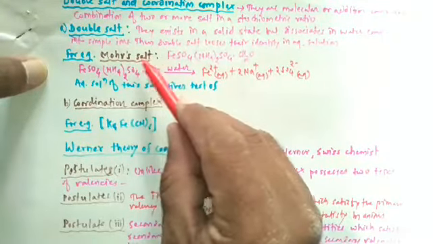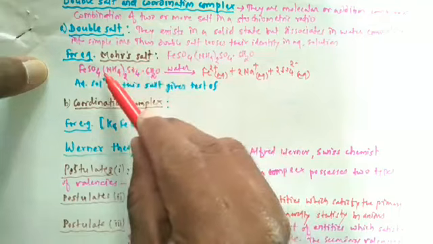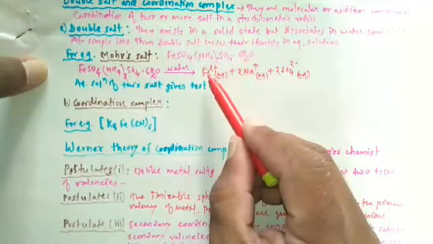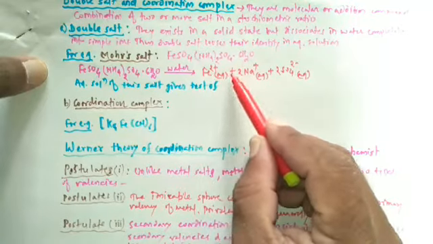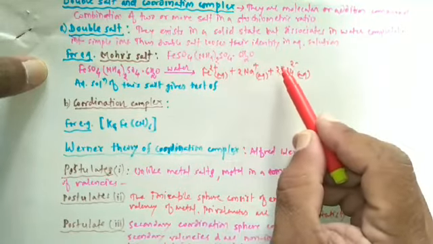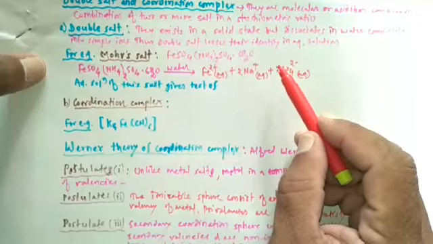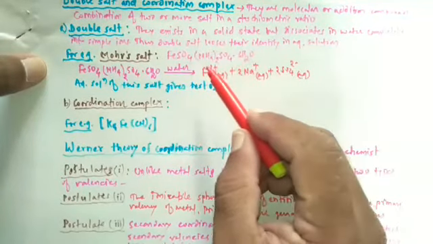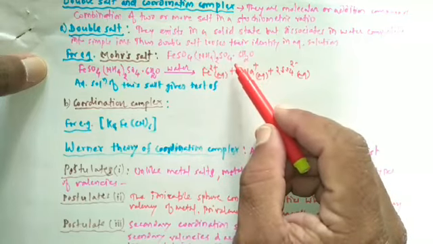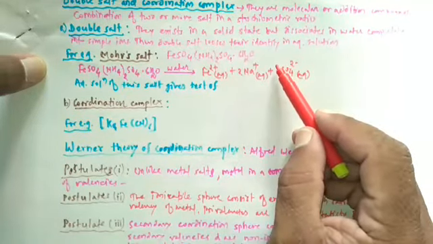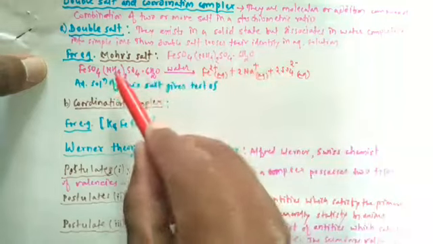Why Mohr's salt is a double salt? Because aqueous solution of Mohr's salt produces ions like Fe2+, NH4+, SO4 2-, and they give tests. Thus they are the double salts.